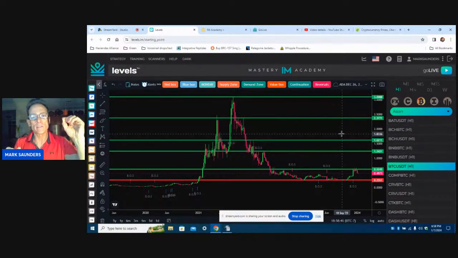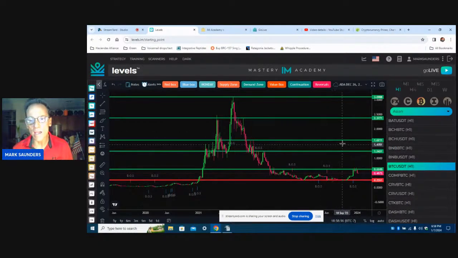Almost always, when Bitcoin goes up, everything goes up. When Bitcoin goes down, almost everything goes down. ADA has its own little ecosystem. Previous all-time high, $3.09. So if it goes back to even the previous all-time high, you're looking at a 6x return.